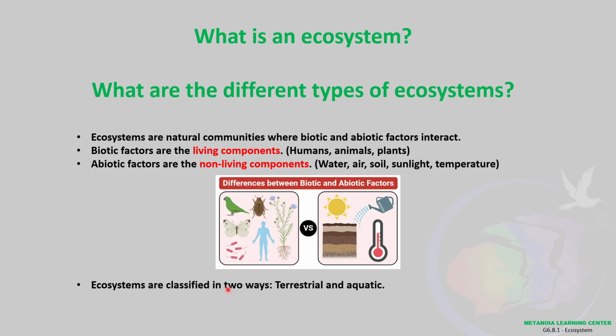Ecosystems are classified in two ways, the terrestrial and aquatic, in which terrestrial ecosystems are based on land, while aquatic ecosystems are based on water. That's clear, right? Terrestrial ecosystems are based on land and aquatic ecosystems are based on water.